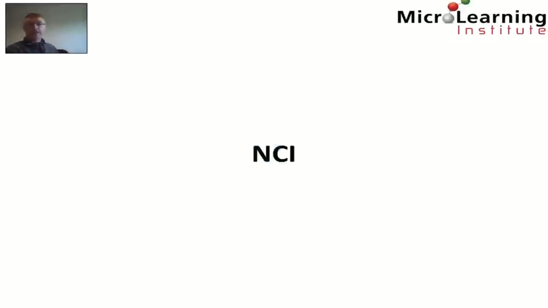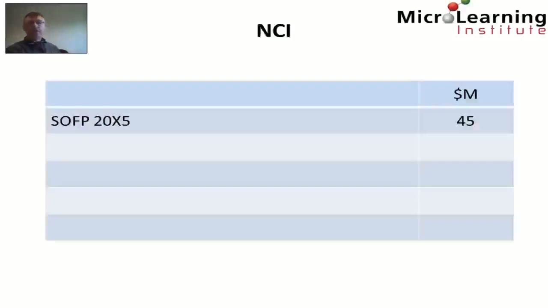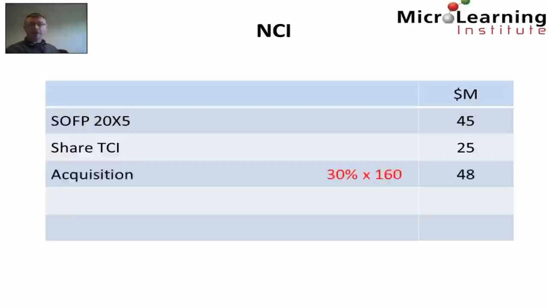Next up, we look at the balances for non-controlling interest. Again, the opening balance on the statement of financial position for 20X5 is $45 million. Again, we see that the non-controlling interest take a share of total comprehensive income from the statement of comprehensive income, equating to $25 million. We see also that when the Zambezi Group acquired 70% of the net assets of DAMP, the non-controlling interest of DAMP was recognized at 30% of the fair value of the net assets of DAMP. And of course, 30% of 160 is 48.